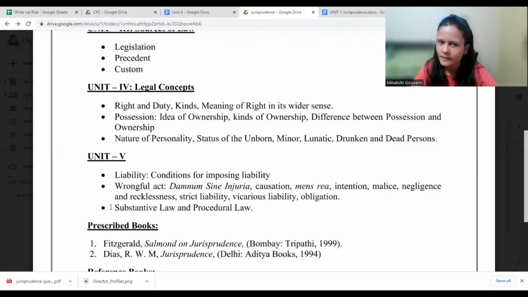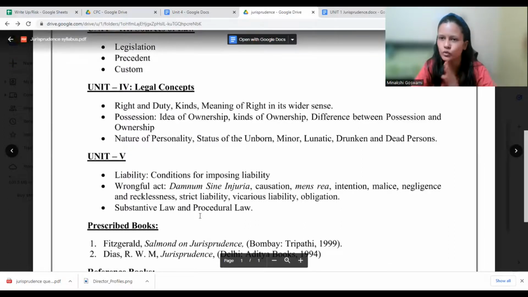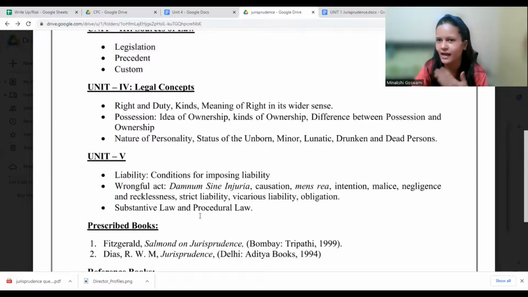IPC, yeah. And lastly, we have substantive and procedural law. We understood what law is, how law originated, what its sources are, different concepts, etc. And now the 2 major classifications that we have are substantive and procedural law. So this is what Unit 5 is all about.